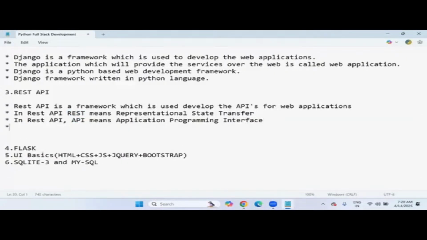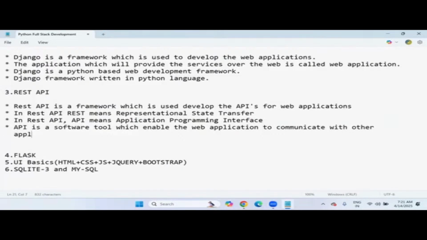So what is the use of API, sir? I'm saying that REST API is used to develop APIs, application programming interfaces, for web applications. So why REST API? Well, actually API is a software tool which enables the web application to communicate with other applications.